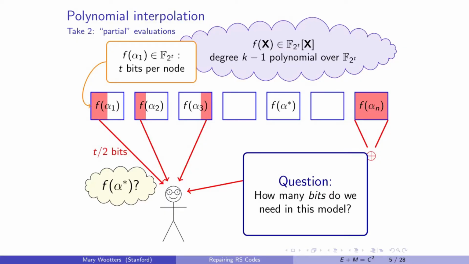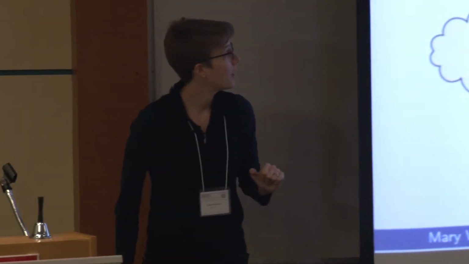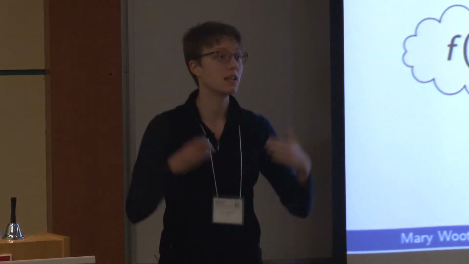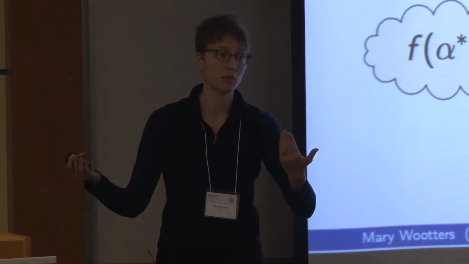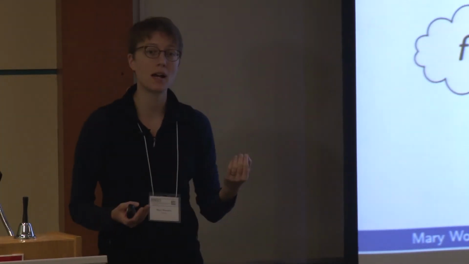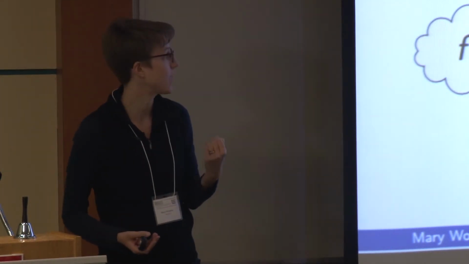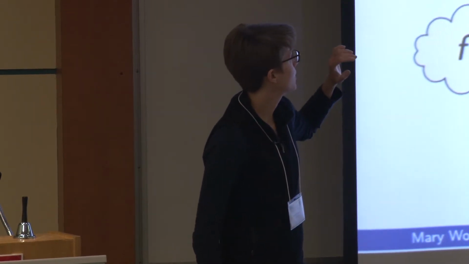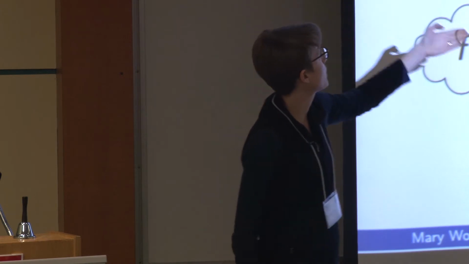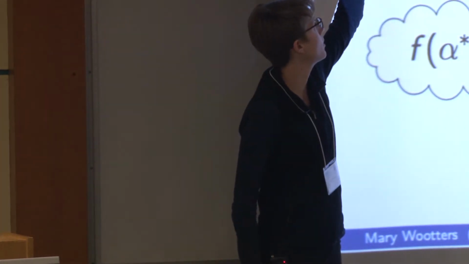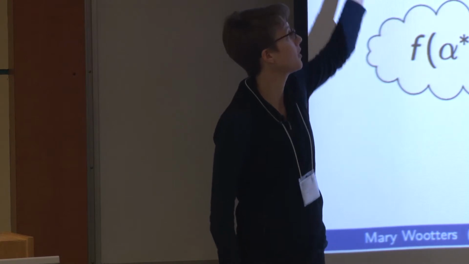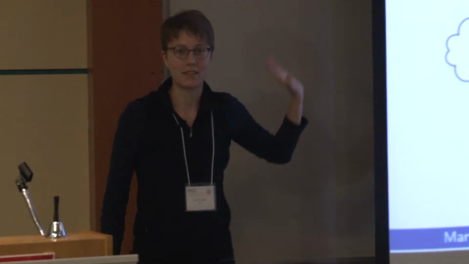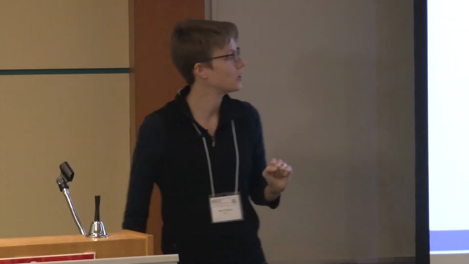So once again, the problem is I want to figure out f of alpha star without looking at f of alpha star. And my goal now is not to minimize the number of points that I look at. We agreed it has to be at least k, but rather minimize the number of bits downloaded total. So that's the new goal. And just to clarify, the bits downloaded have to be a function of what's in the node. This should be non-adaptive. Obviously, the function will depend on the node that was erased, but the other nodes can't talk to each other. So that's my new interpolation problem.